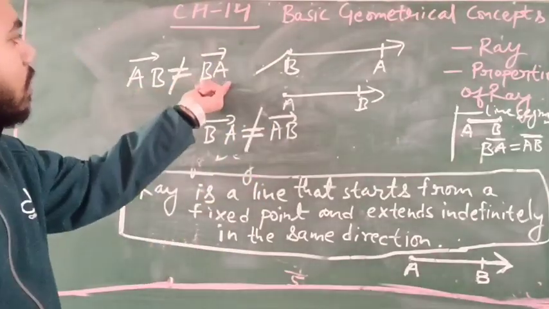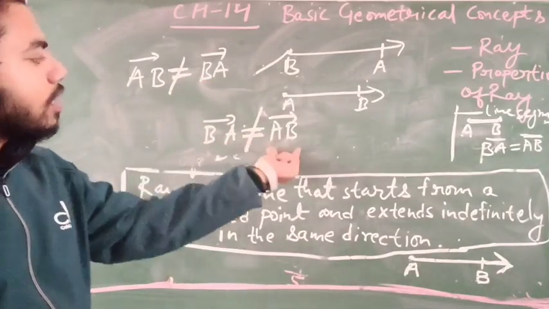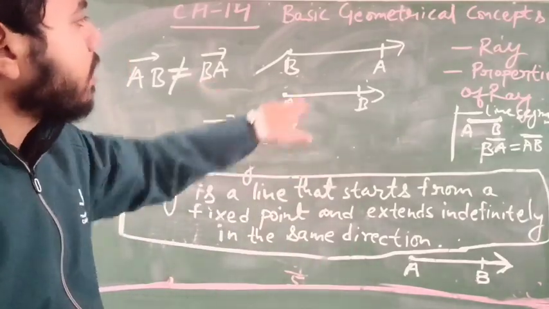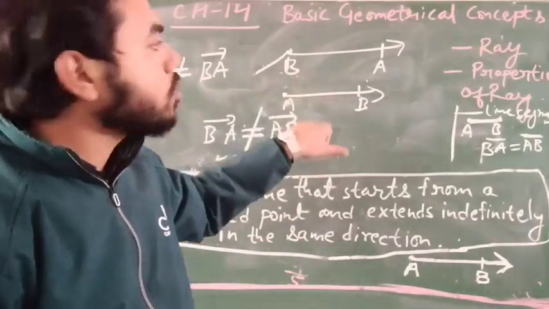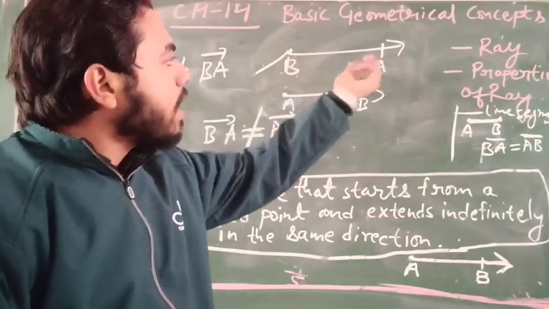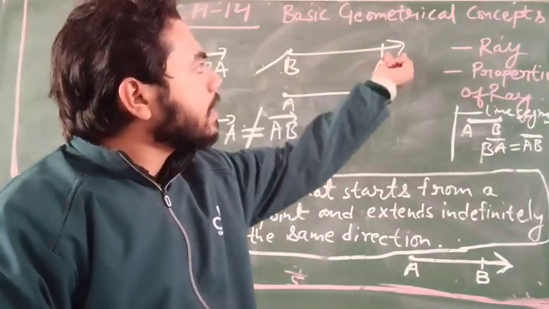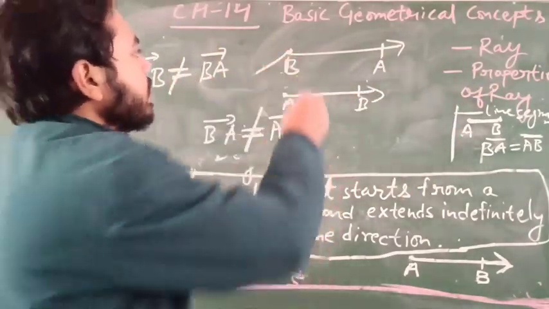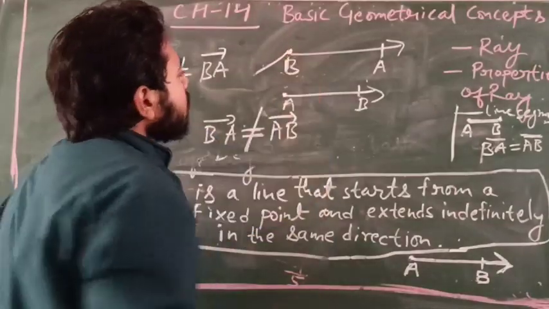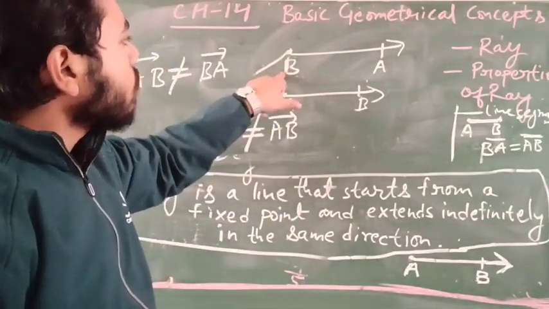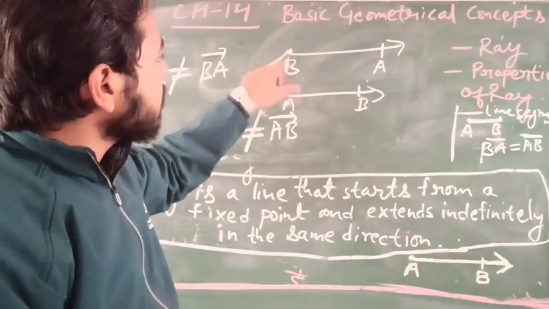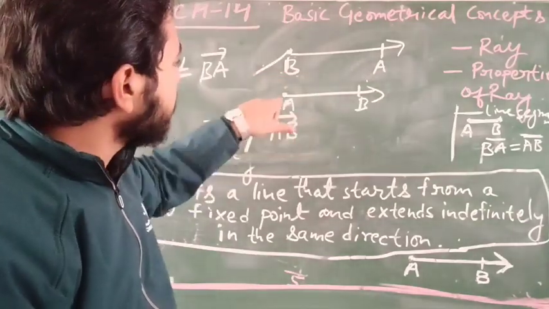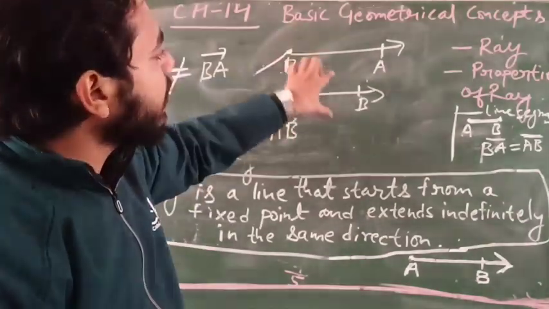Ray AB is not equal to ray BA, and ray BA is not equal to ray AB. These two rays are different because in ray BA, the direction is toward A. It starts from its initial point, known as the end point. Here it starts from B and here it starts from A. So these two rays are different.